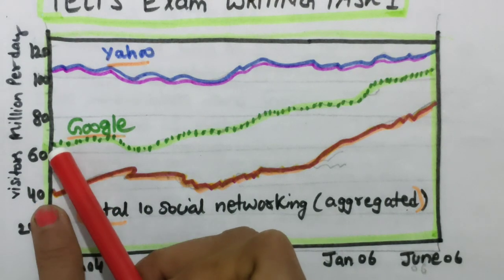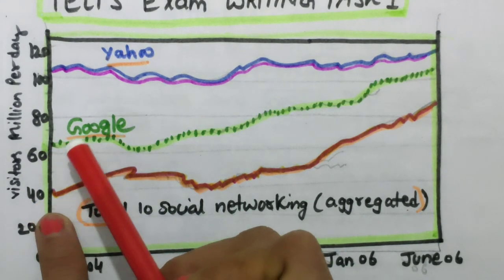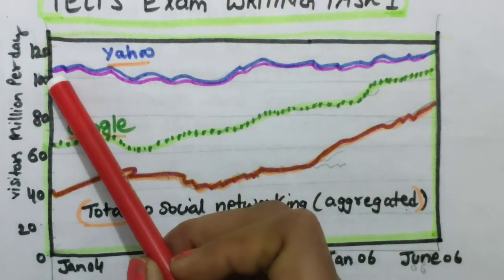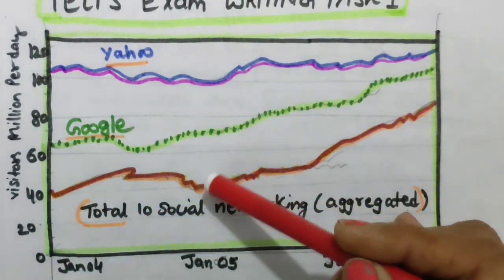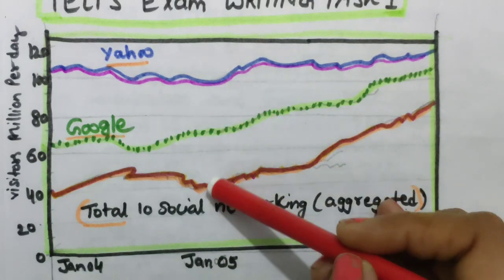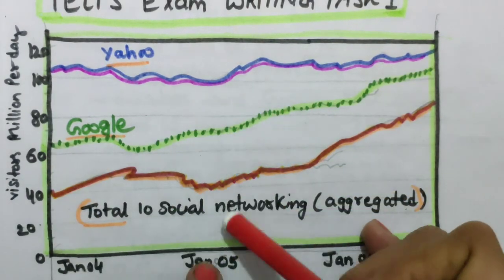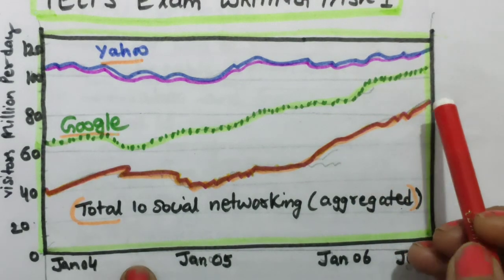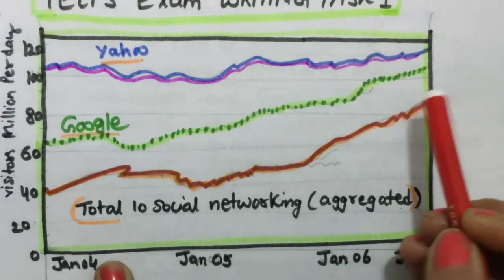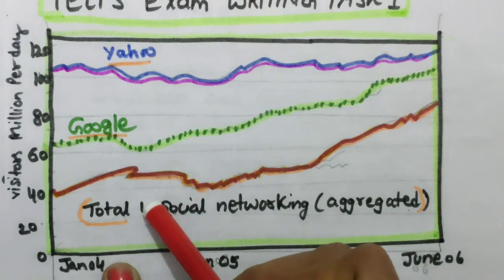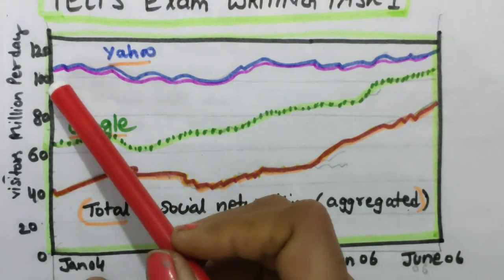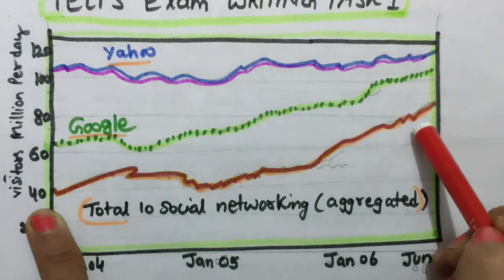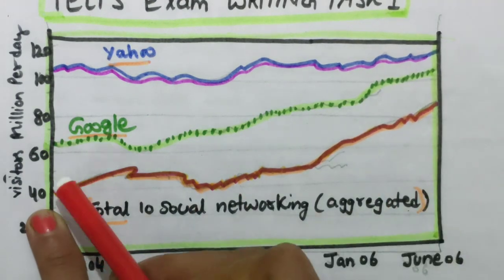just above 60 or 62, around 62 you can say. And here you can say 105, around 105 or approximately 105. So in this way you can find out the figure over here for January 5 also, and the last year. So just make a note. Whenever you have to write a detailed body paragraph, you have to definitely talk about the initial years, and definitely compare the final year's performance with the first year.